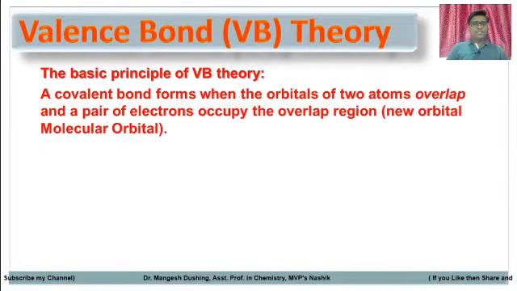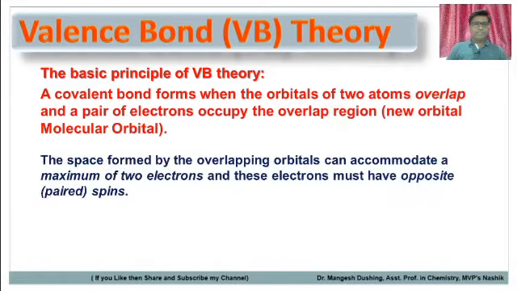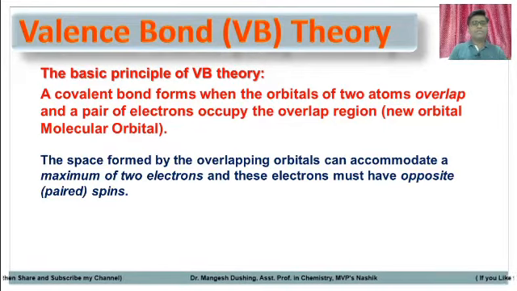So, a covalent bond forms when the orbitals of two atoms overlap and a pair of electrons occupies the overlapping region, that is called a new molecular orbital. So, that is called a covalent bond according to the valence bond theory. The space formed by the overlapping of atomic orbitals can accommodate a maximum of 2 electrons, and these electrons must have opposite spins, meaning clockwise and anti-clockwise. There are two different spins.